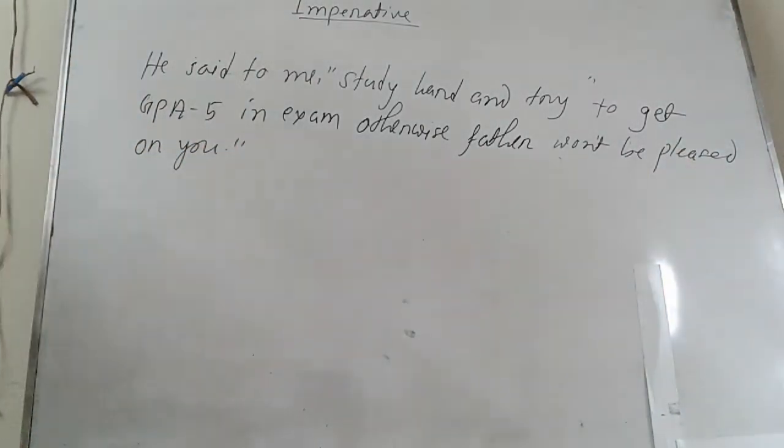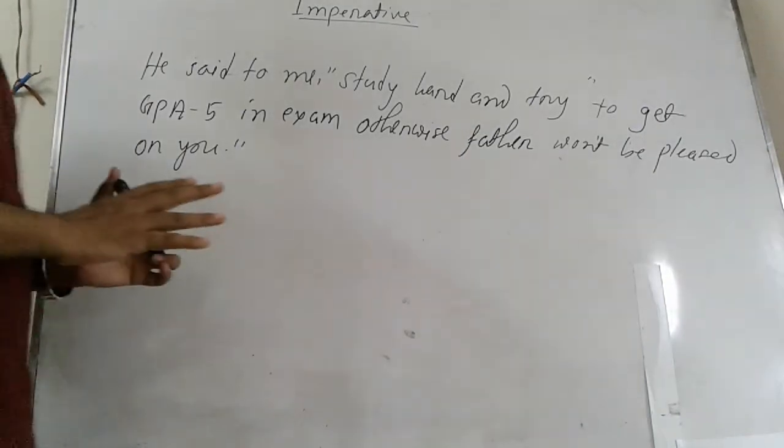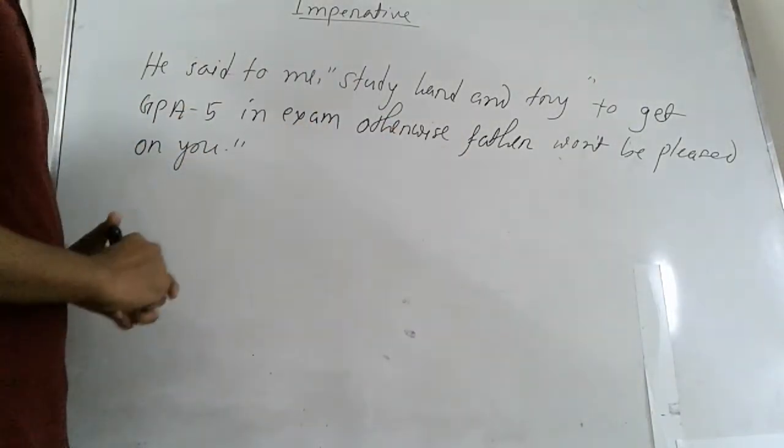So suppose we have this kind of sentence where we have many verbs in the sentences, like